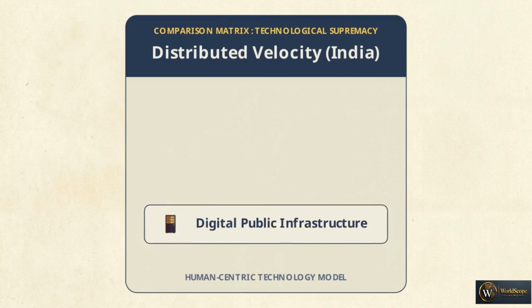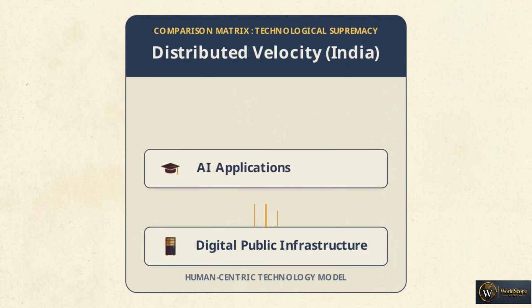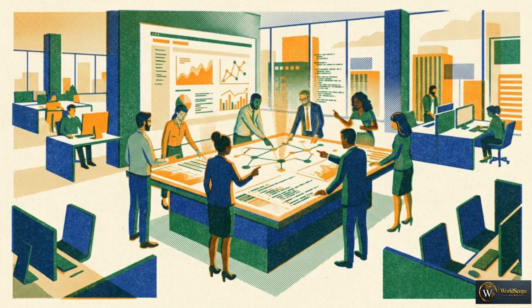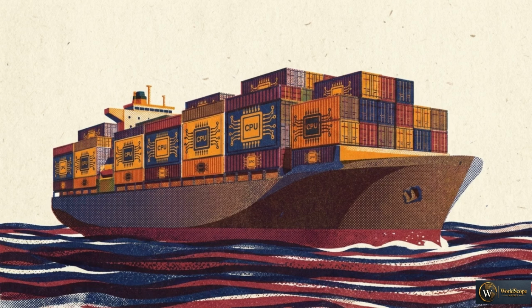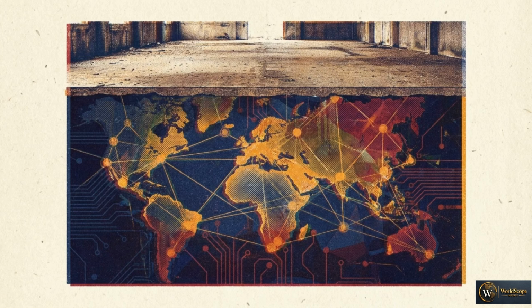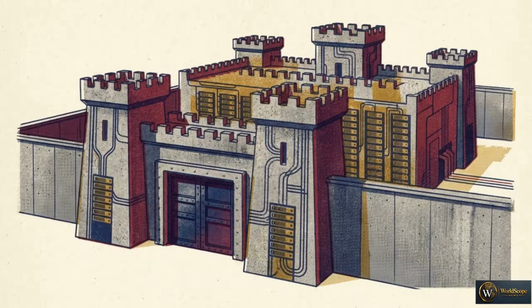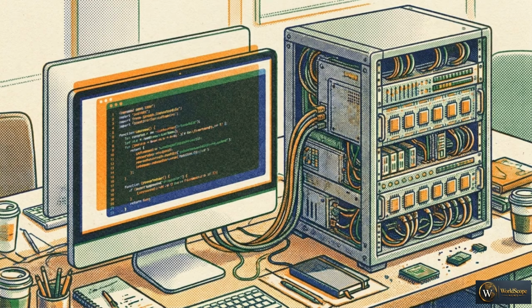India approaches technology differently. They are focused on building digital public infrastructure, AI applications, and scalable software platforms. They are positioning themselves as the global hub for human-centric technology services and digital platform dominance. The strategic weakness here is a persistent reliance on foreign powers. Without domestic semiconductor and advanced hardware manufacturing at scale, India's digital layer remains vulnerable to external supply shocks. Capital allocators must weigh these two environments. You can invest in a highly capable but increasingly isolated hardware fortress, or an interconnected software ecosystem that remains hardware-dependent.